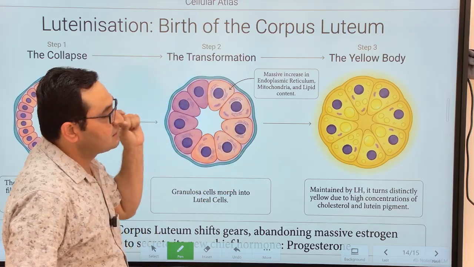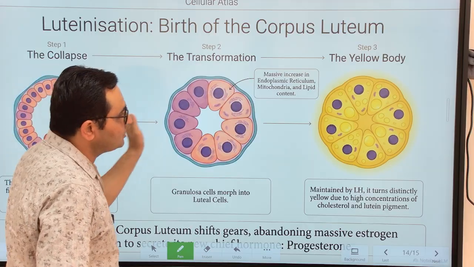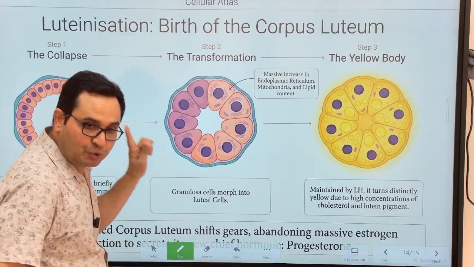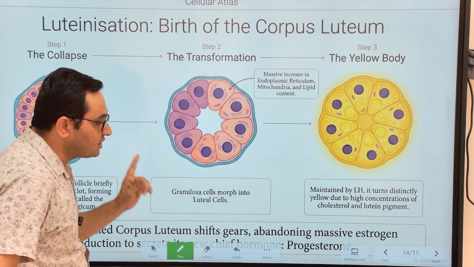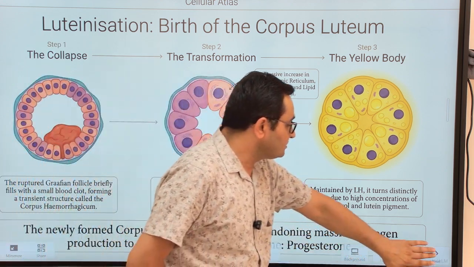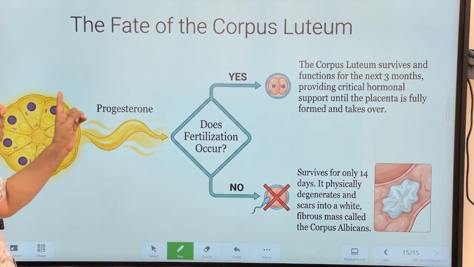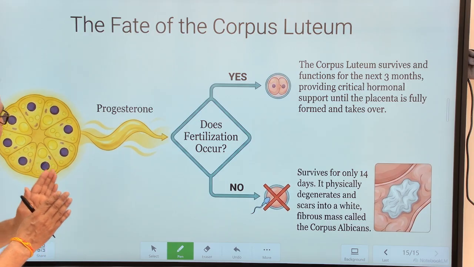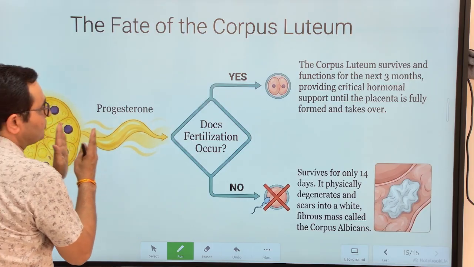These cells, having a large number of endoplasmic reticulum, mitochondria, and lipid content, appear yellowish and are now called the corpus luteum, which is mainly responsible for secreting progesterone. That is why the level of progesterone in a female increases after ovulation. Once the secondary oocyte is released, that means ovulation has taken place. Now this corpus luteum is mainly secreting progesterone.